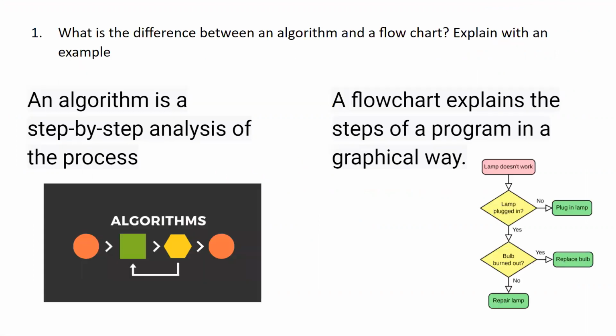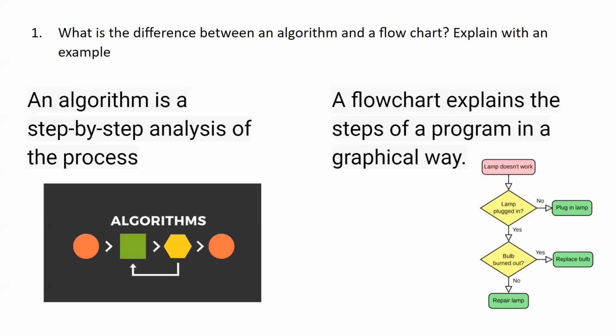Explain with an example. An algorithm is a step-by-step analysis of the process. Basically, a movie and a story. See, when we are talking about the difference between algorithm and a flowchart, it is the same as the difference between a movie and a story, or the same difference between a novel and a story. Algorithm and flowchart are two different tools used for creating programs, especially in computer programming.